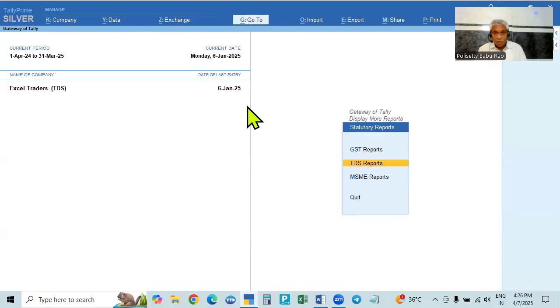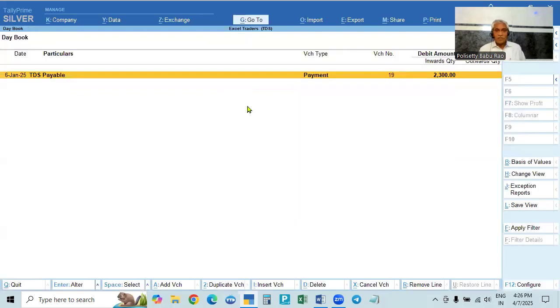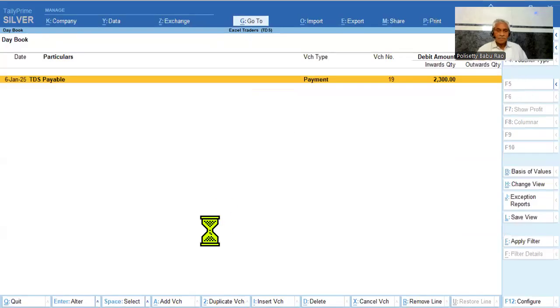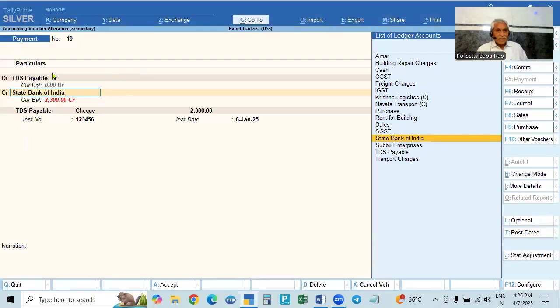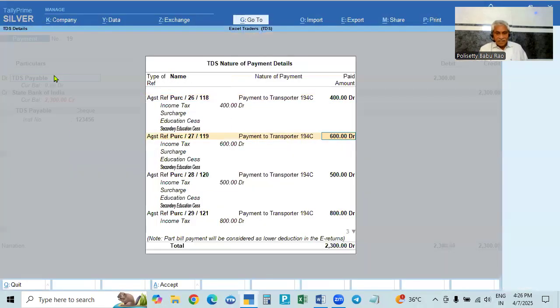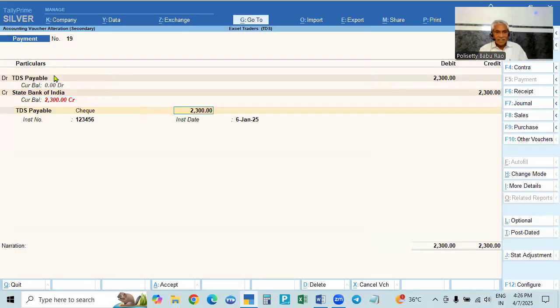So what you have to do is go to the entry we already made, with the cheque number with which we are going to make the payment. So you can go to this payment. It is taking some time in the case of the bank. See here, these are the tax payable details, all the details of the payments. This is the bank, this is the cheque number, and this is the amount, 6 digits. So with this, you take the printout. Control P.